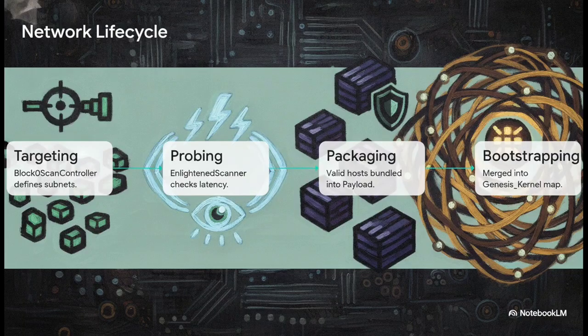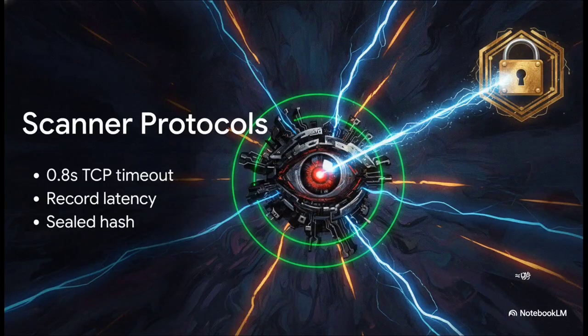local network state. And honestly, the specific details of the scanning protocol are incredibly revealing. It initiates standard TCP socket stream connections, sure, but it uses this ruthless timeout protocol of exactly 0.8 seconds. If a node doesn't respond instantly, it's dropped. It records the precise latency in milliseconds, binds the physical networking data to a logical Joule vertex, and then cryptographically seals the whole package. So underneath all those cute emojis, what we actually have is a highly capable, pretty much weaponized network scanner aggressively hunting for live hosts.